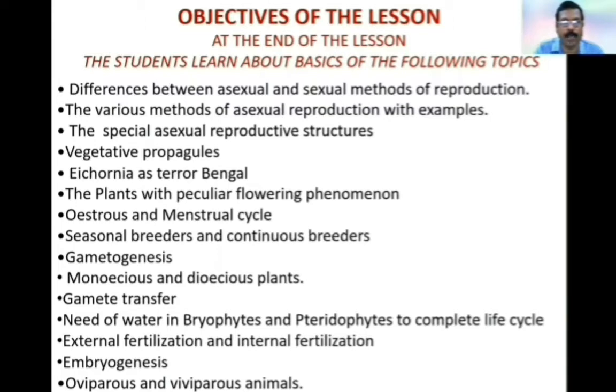gametogenesis, monoecious and dioecious plants, gamete transfer, need of water in bryophytes and pteridophytes to complete life cycle, external fertilization and internal fertilization, embryogenesis, oviparous and viviparous animals.